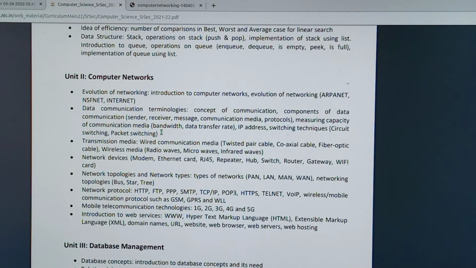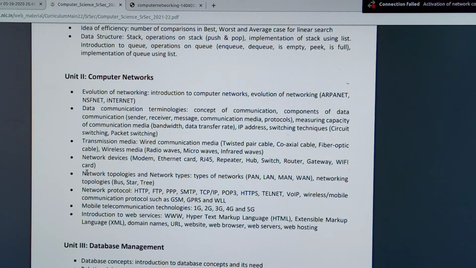After that we are going to study transmission media, wired and wireless, different types of transmission media. In wired we need to study twisted pair, coaxial cable, and fiber optics, and in wireless we need to study radio wave, microwave, and infrared wave. Then we need to study networking devices: modem, Ethernet card, RJ45, repeater, hub, switch, router, gateway, Wi-Fi card, etc. These are called networking devices.